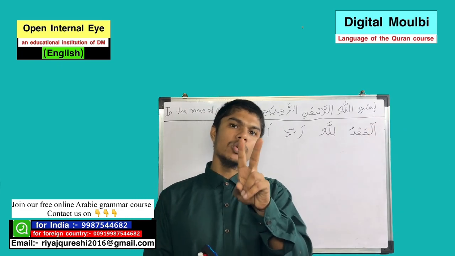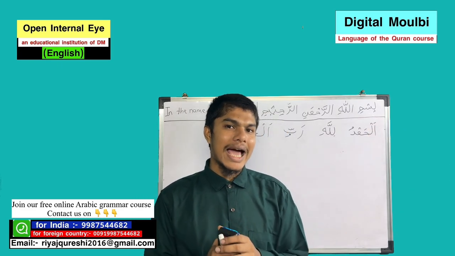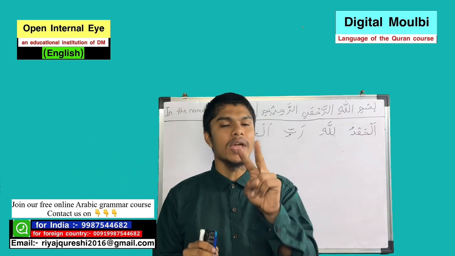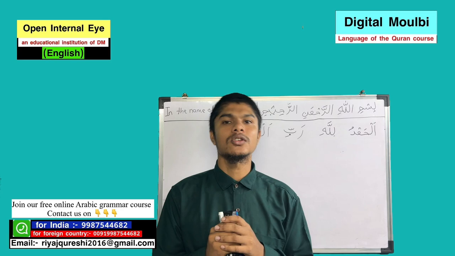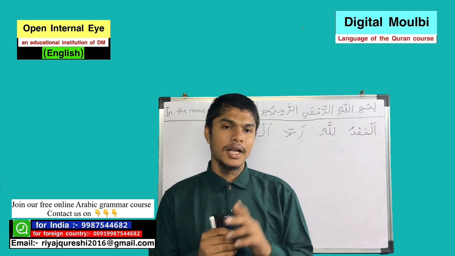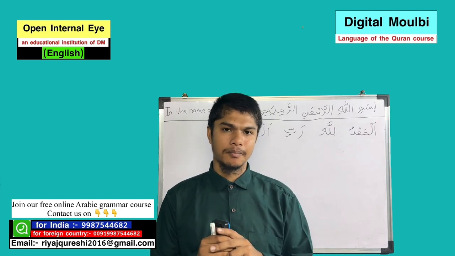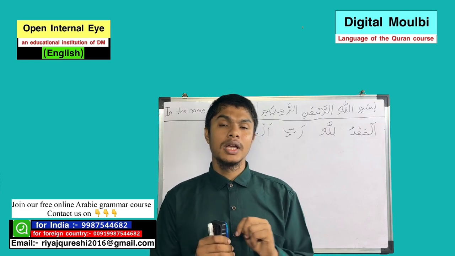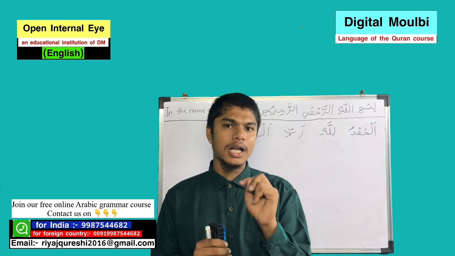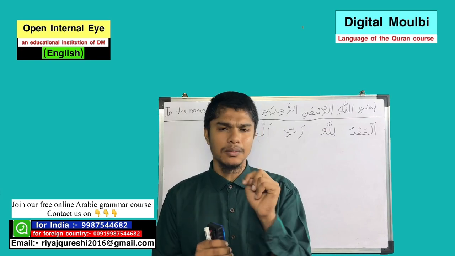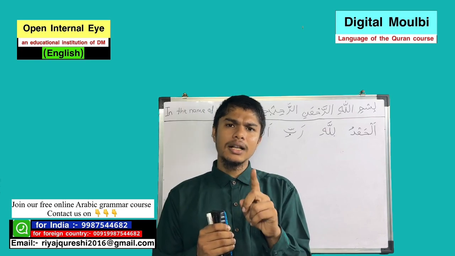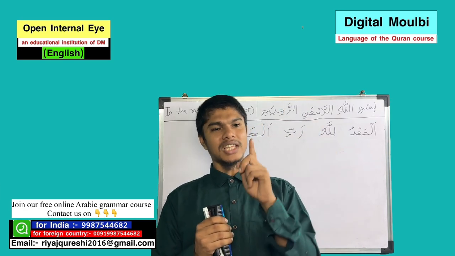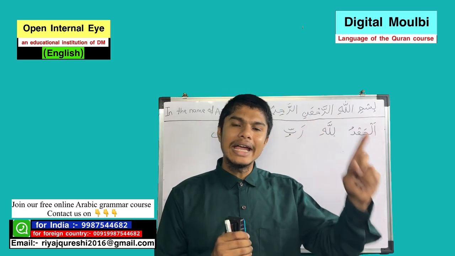For that you need to understand two things. As I already mentioned in the last video, there are two ways to recognize words of ism. Number one, signs of ism. There are two signs of ism. Number one is alif lam, al, and number two is tanween. Al comes in the beginning of a word and tanween comes at the end of a word.